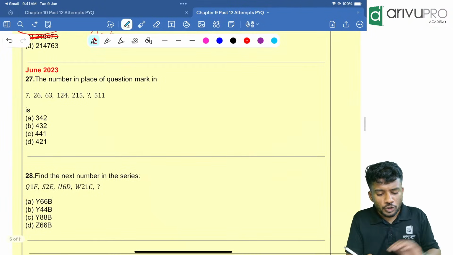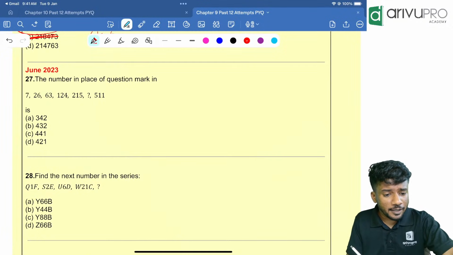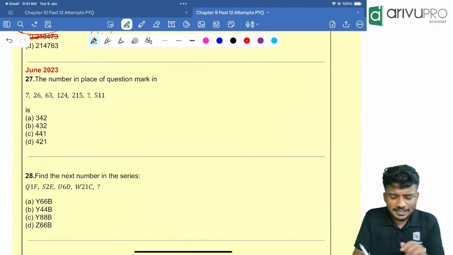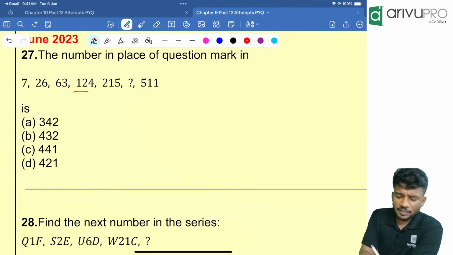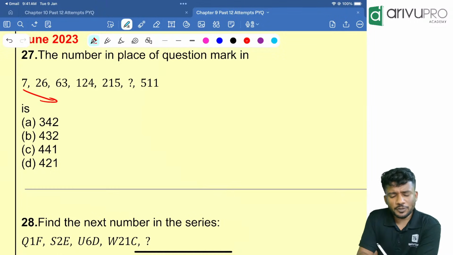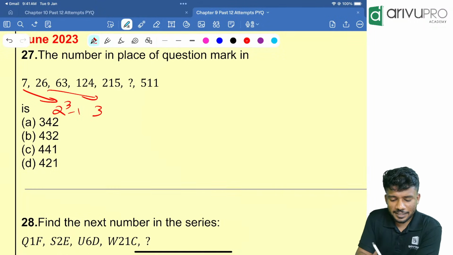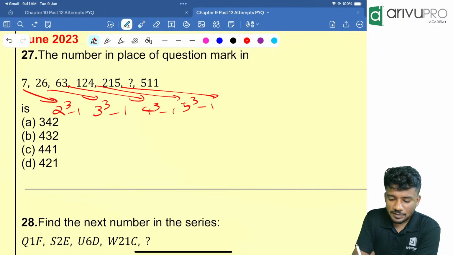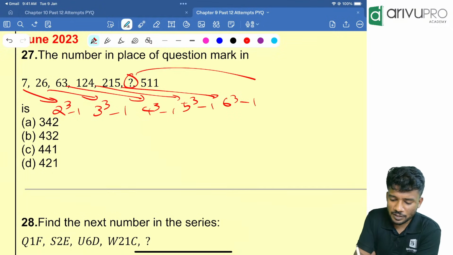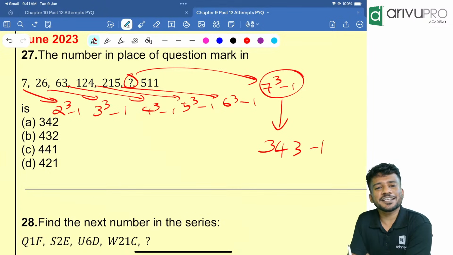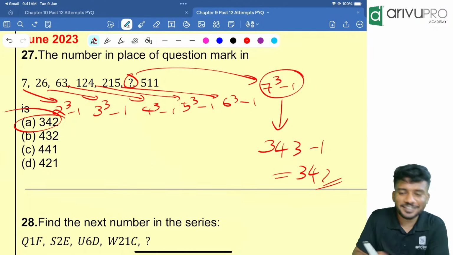Now we are going for the June 2023 paper. I hope that till here everyone is fine. Correct? Now here people: 7, 26, 63, 124, 215, and then the missing ones. What is happening? 7 is what? I already told you that is 2 cube minus 1. This is 3 cube minus 1. Again, it is getting repeated: 4 cube minus 1, 5 cube minus 1, then this is 6 cube minus 1. The missing one is 7 cube minus 1, which is 343 minus 1, that is 342. Option E is your answer.